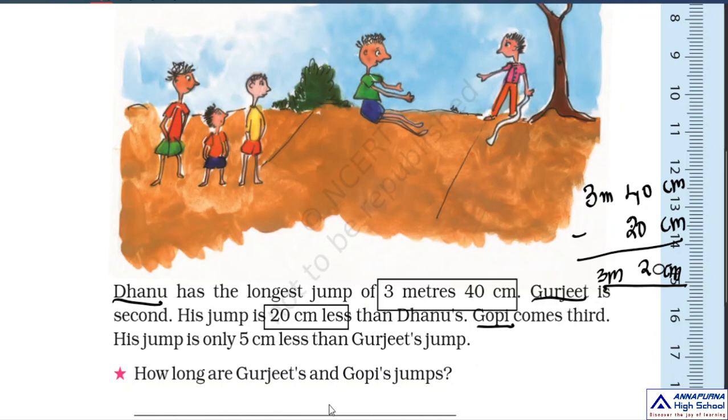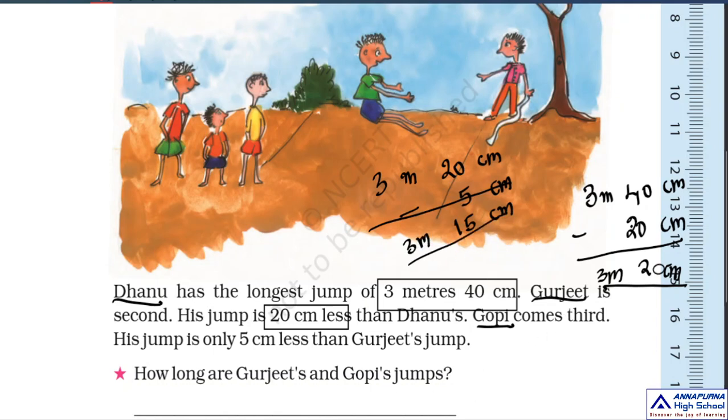And who comes third? Gopi comes third. His jump is only 5 centimeters less than Gurjeet's jump. What is Gurjeet's jump? That is 3 meters 20 centimeters. So Gopi's jump is 5 centimeters less than that. Okay, children, you have to subtract 5 from Gurjeet's jump. 20 minus 5, 15 centimeters, 3 meters.